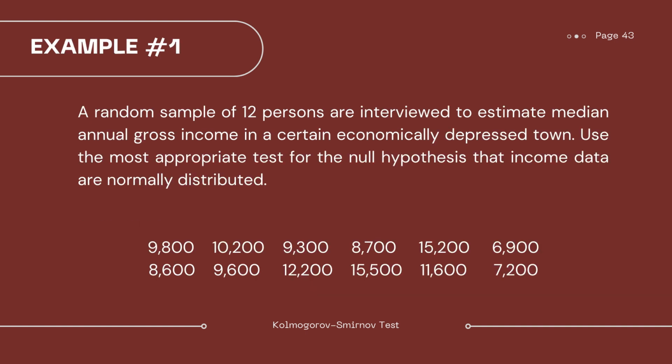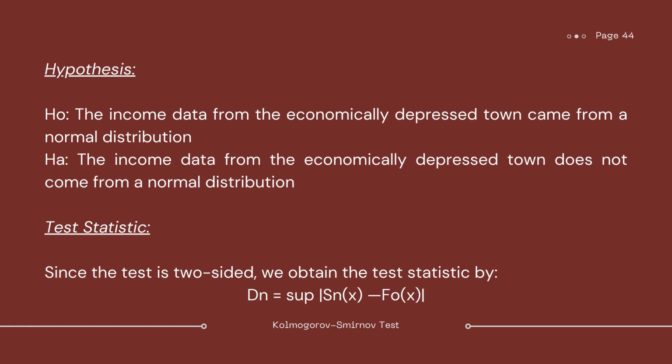Now let us have an example. A random sample of 12 persons are interviewed to estimate median annual gross income in a certain economically depressed town. Use the most appropriate test for the null hypothesis that income data are normally distributed. So, that is the given data and no mean and variance are specified. Our first step is to define the hypothesis. The null hypothesis states that the income data from the economically depressed town came from a normal distribution versus the alternative that the income data from the economically depressed town does not come from a normal distribution.